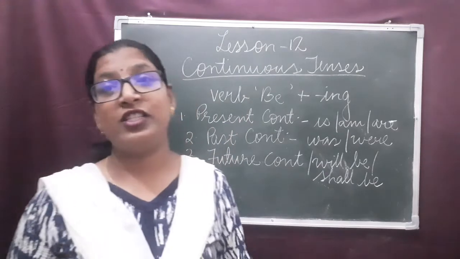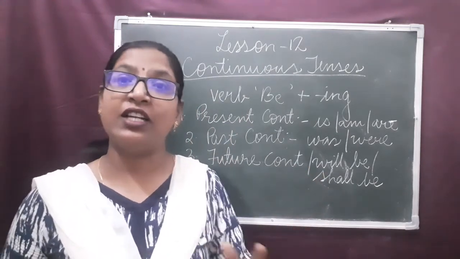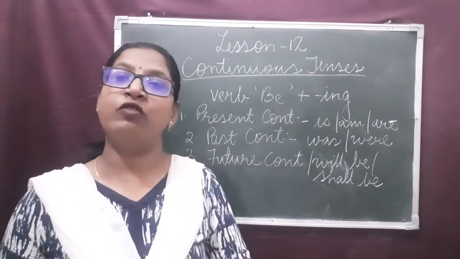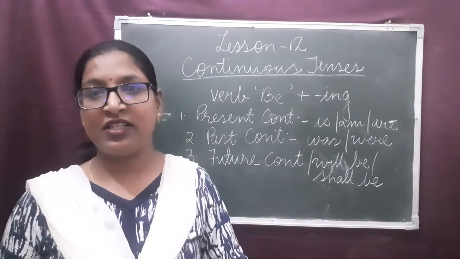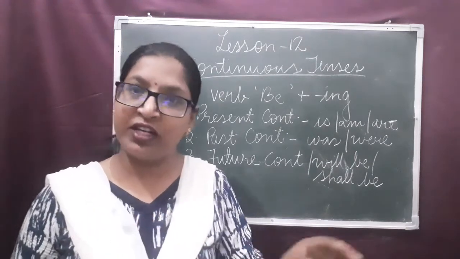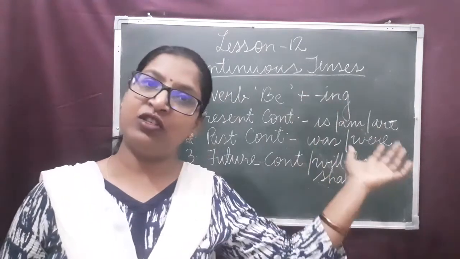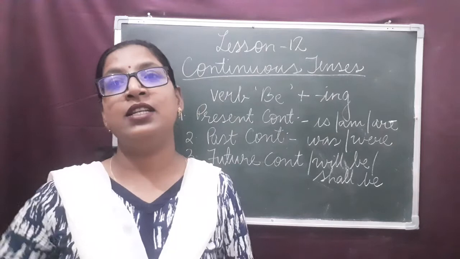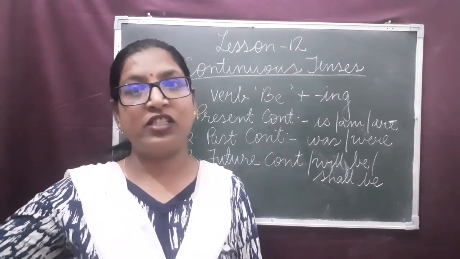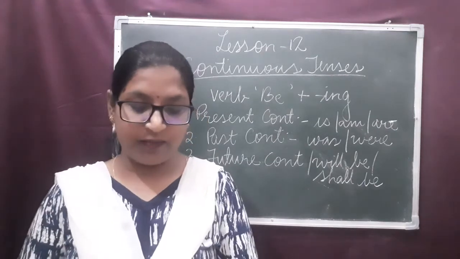So always remember, continuous tense is an ongoing action which is continuing for some time, which is in progress for some time. Present continuous tense means the action is going on at the time of speaking. Past continuous means the action took place in the past and it continued for some time. And in the future, the action will take place in the future and will continue for some time.